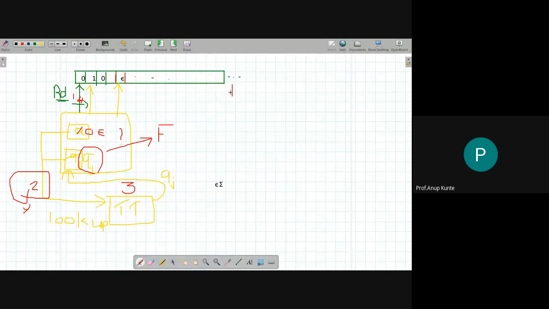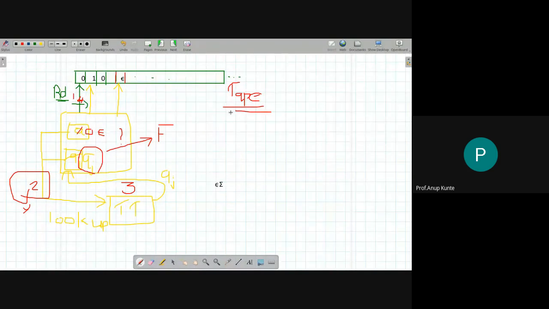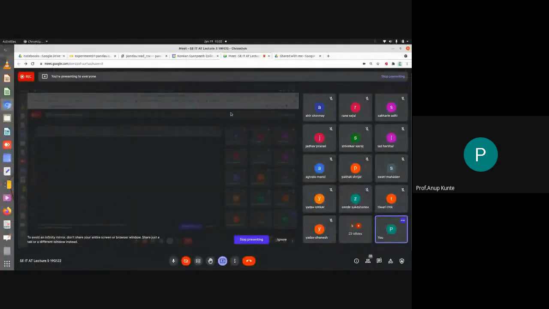Okay. So this particular thing is called a tape. Okay, this is an infinite tape, and I can write a string anywhere in the tape. I just need to move next until the string is written. As I reach a point where the string is no more, I'll just check which state I am in, whether that state is a final state. If it is final, done. Not final, stop. Okay, so this is how this device performs. Any doubt in construction of this device, working of this device? Okay, we'll look more closely at these things in tomorrow's lecture.